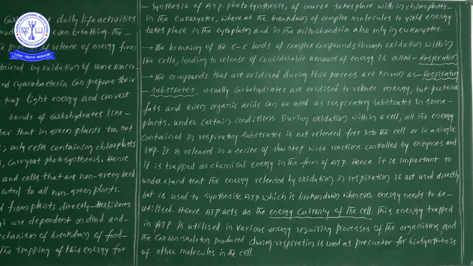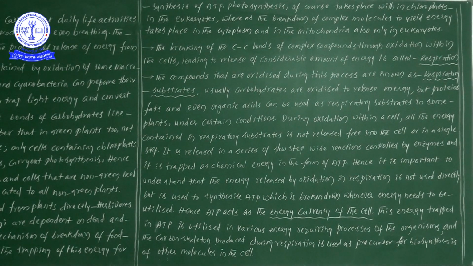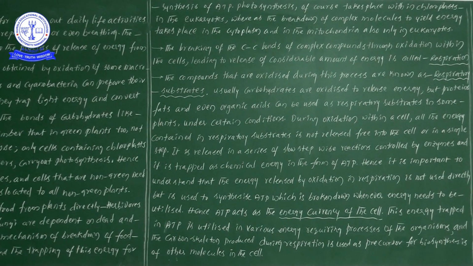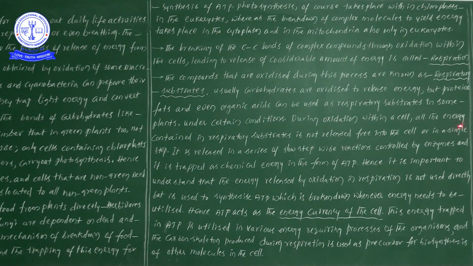So here there are different types of respiratory substrates present, which are involved in producing energy in certain conditions. Okay, next one: during oxidation within a cell, all the energy contained in the respiratory substrate is not released free into the cell or in a single step.